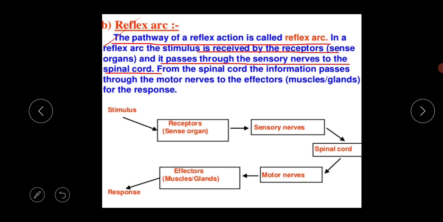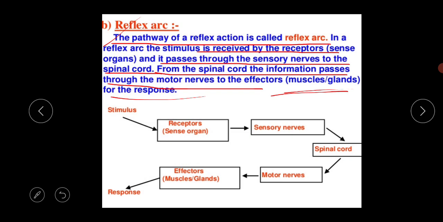From the spinal cord the information passes through the motor nerves to the effector for the response. Effector means the muscles and the glands. So this is the basic pathway of the reflex arc. I am repeating again, the reflex action and reflex arc are very important for your exam, so you have to understand this reflex arc properly.